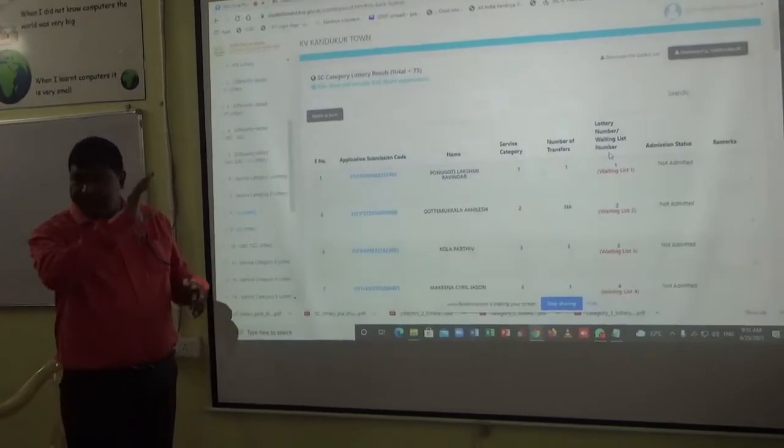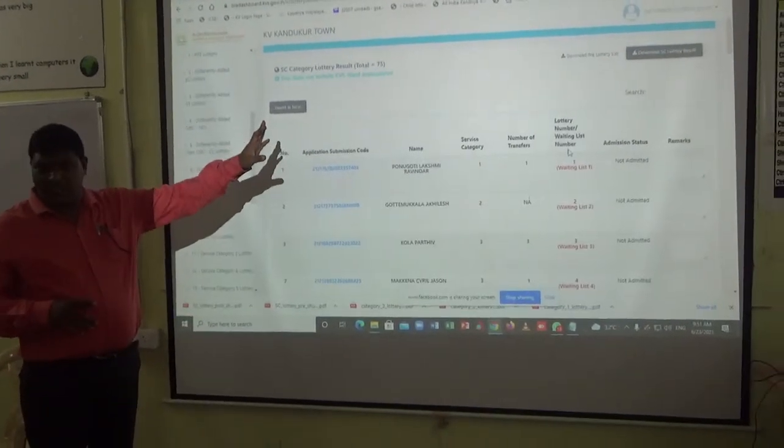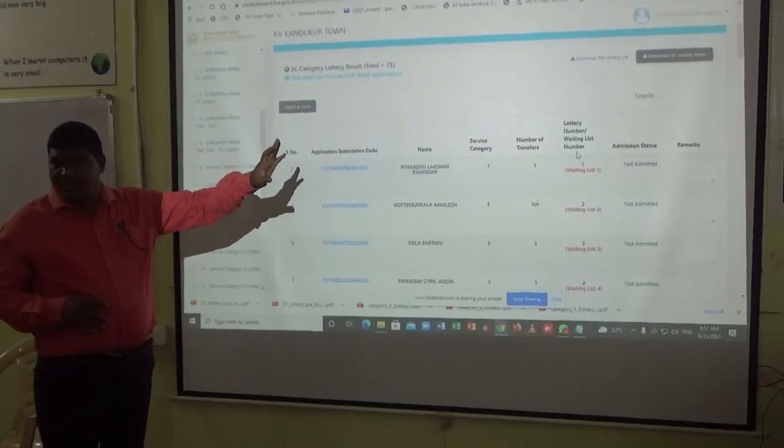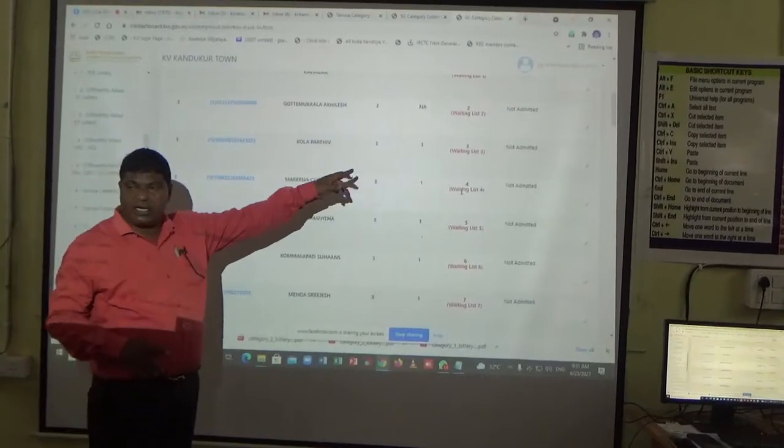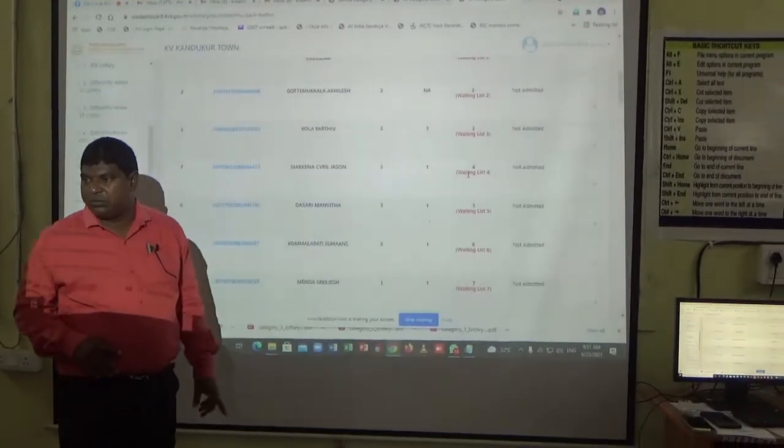In RTE, 6 seats will be there. We will see whether 6 are filled or not. Out of 6 SC candidates, if anybody has not joined, then we will go for taking the SC lottery waiting list 1, SC lottery waiting list 2, like that.